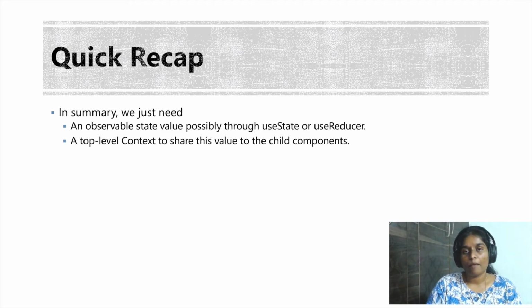So just having a quick recap of what we did in the previous three slides, we just obtained an observable state, possibly through a new state or use reducer hooks, and the dispatch function associated to it. And then we have used a top level context to share this value to child components to avoid the problem of prop drilling. That's it. These are the two simple things using which you can manage your app state totally now. And using this similar ideology in repetition through smaller parts of your apps and independently, now you can totally manage your app state.